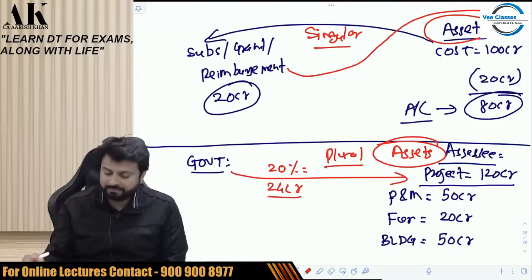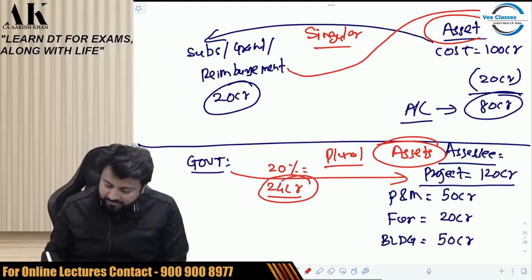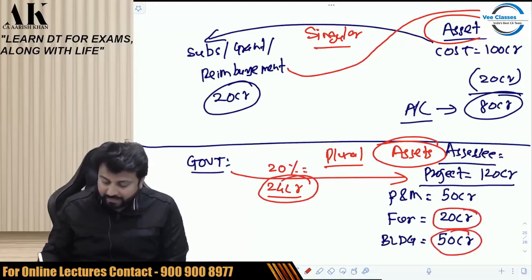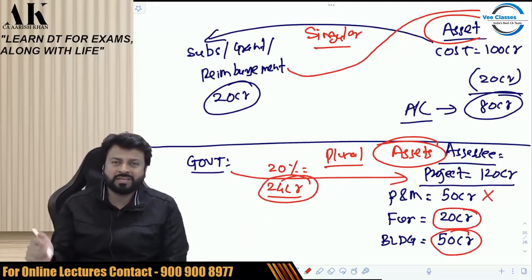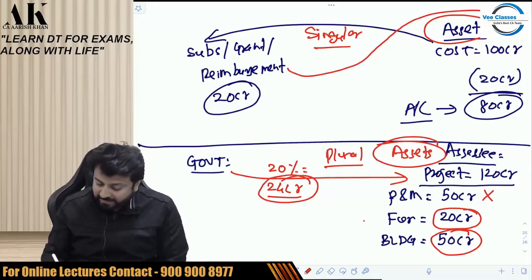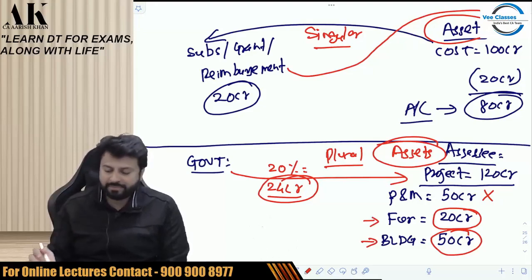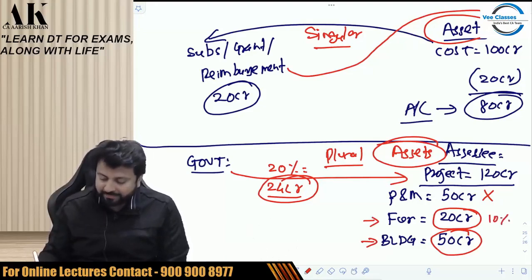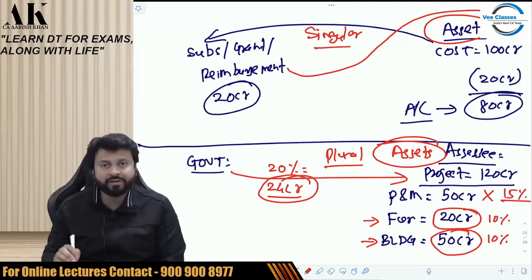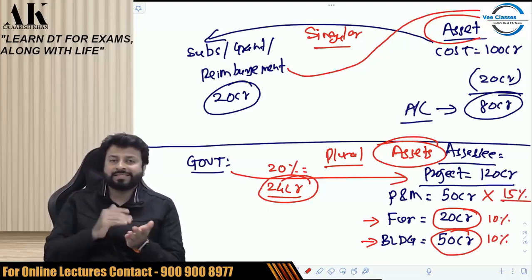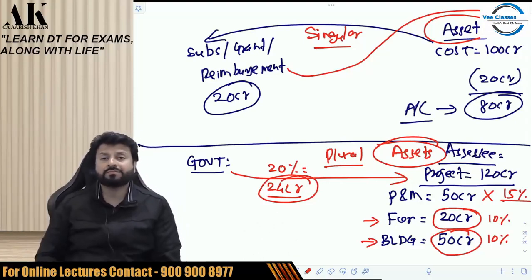Now what is the assessee doing? The assessee is trying to play very smart and he is trying to reduce this from one asset, not from all. Why? What can be the possible logic? The logic is very simple. That reducing this 24 crore from one asset will be beneficial for the assessee because furniture is depreciated at 10%, building is depreciated at 10%, but plant and machinery is depreciated at 15%. So the assessee is thinking why to unnecessarily reduce that asset which is depreciated at higher percentage.